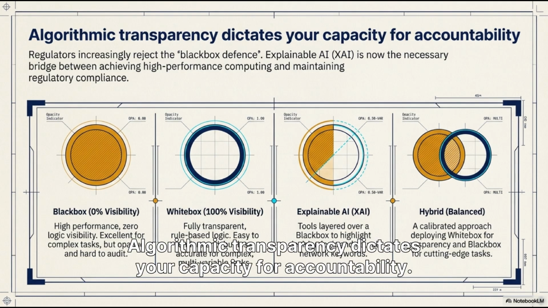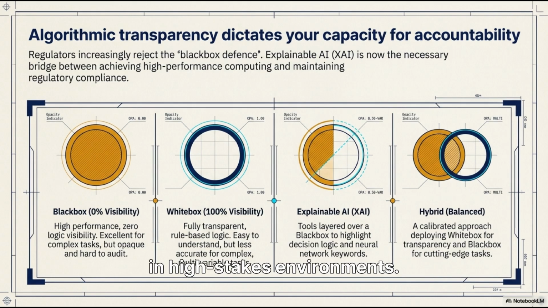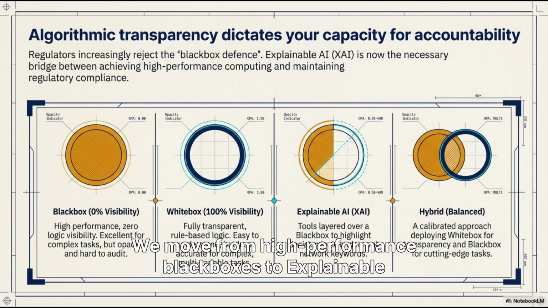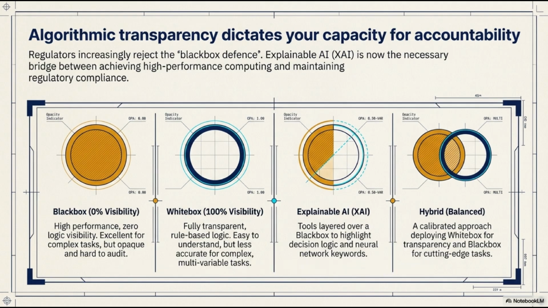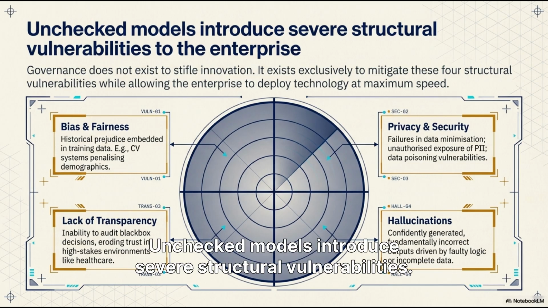Algorithmic transparency dictates your capacity for accountability. Regulators are increasingly rejecting the black box defense in high-stakes environments. We move from high-performance black boxes to explainable AI and hybrid models that bridge the gap between computing power and regulatory compliance. Unchecked models introduce severe structural vulnerabilities.